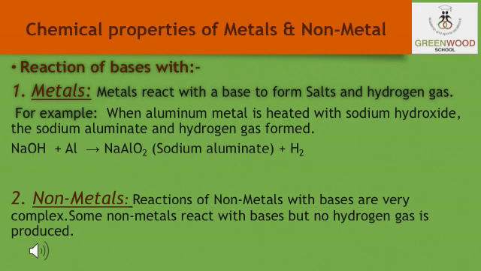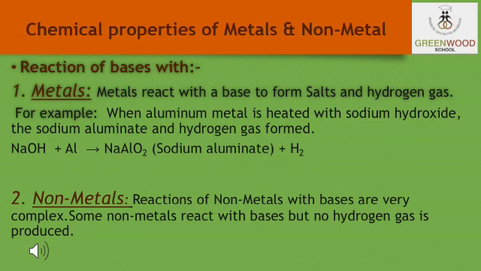So in general, when metals react with a base, they form a salt and hydrogen gas. When non-metals react with bases, it is very complex, but in general we can say that non-metals react with bases, but no hydrogen gas is produced in that case. So these are the chemical properties of the metals and the non-metals.